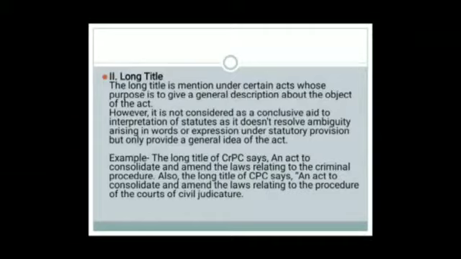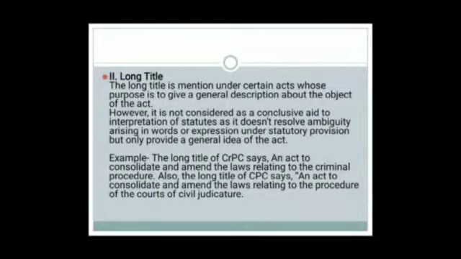Now the long title begins with the words "an act to". For example, the long title of CrPC says, "An act to consolidate and amend the laws relating to criminal procedure." This is the long title. In the CPC it says, "An act to consolidate and amend the laws relating to the procedure of the courts of civil judicature."